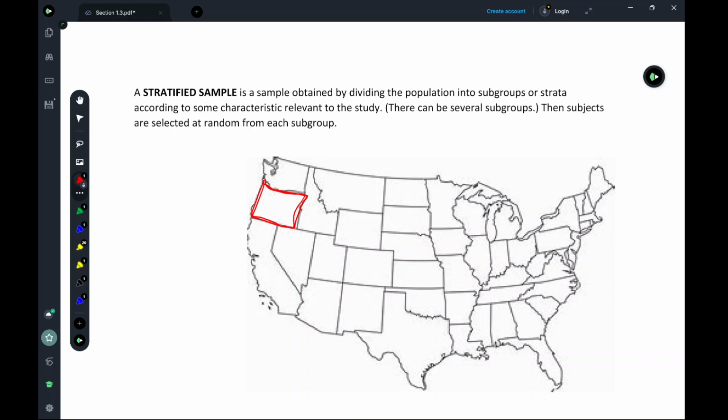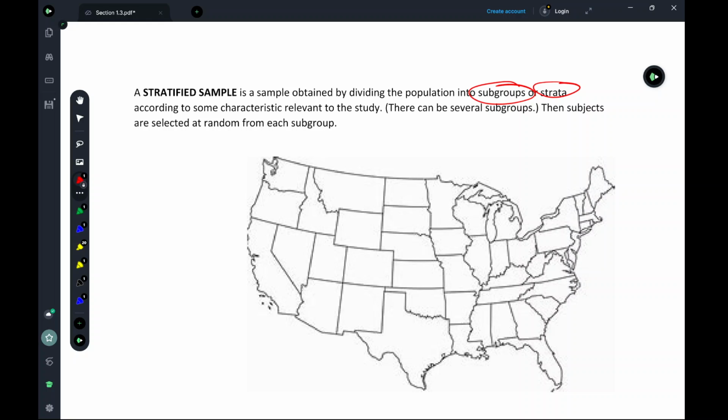However, here's what we're going to do. We are going to split up the United States into strata or subgroups. Well, conveniently, the United States is split up into 50 strata already. And each strata has its own uniqueness, but as a whole, all the strata together combine to represent our population well.